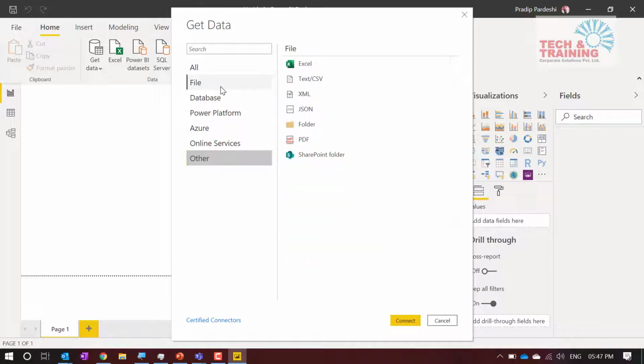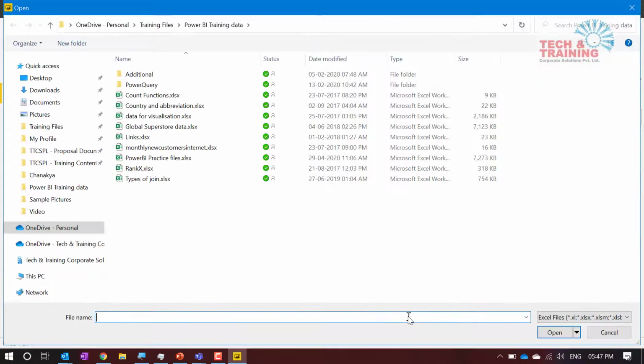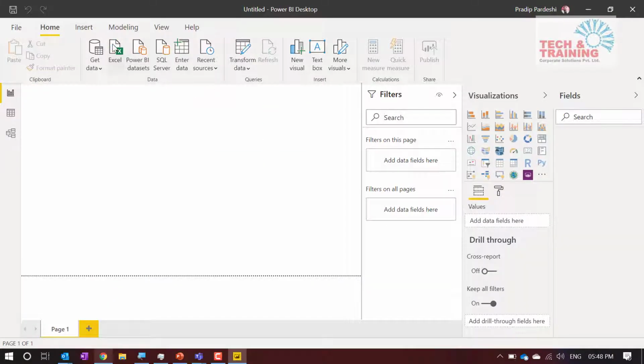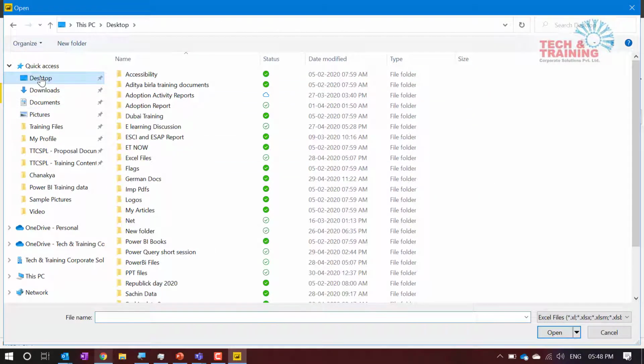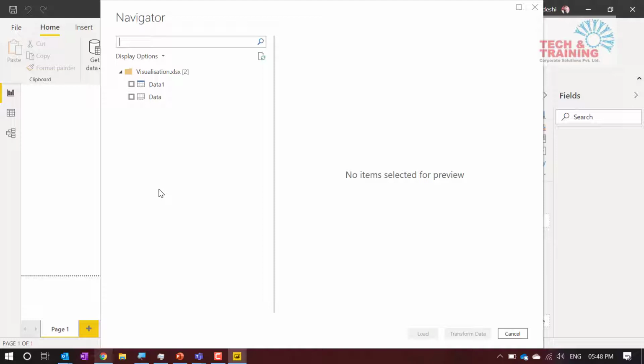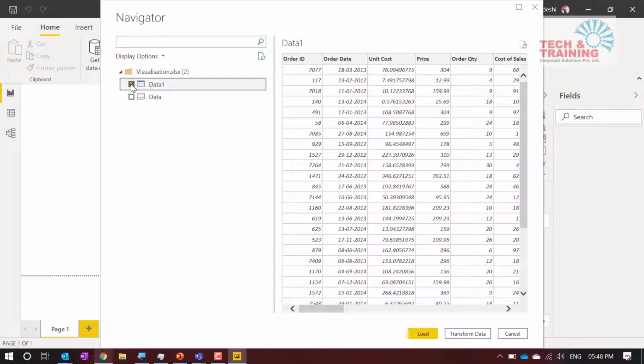Now, let me go ahead and we'll pull the data from an Excel file, and I connect this to the Excel file. When I connect here, I go to my desktop because I have downloaded it, and here we have visualization. So I go ahead and import that data from visualization. When I go to visualization, this is now going to open a similar screen to what we had in Excel. Here I have this data. This is nothing but an Excel sheet, and this is the table. I have converted that data into a table, and that's the reason I'm able to import the table properly.